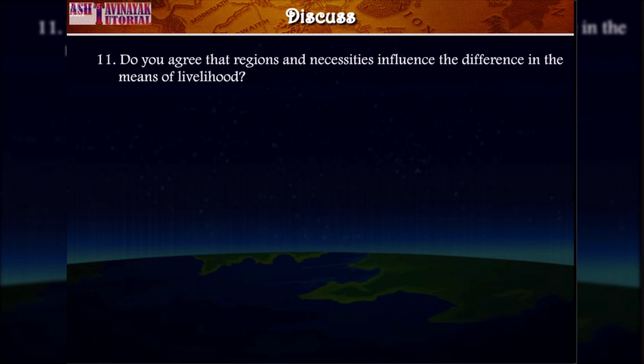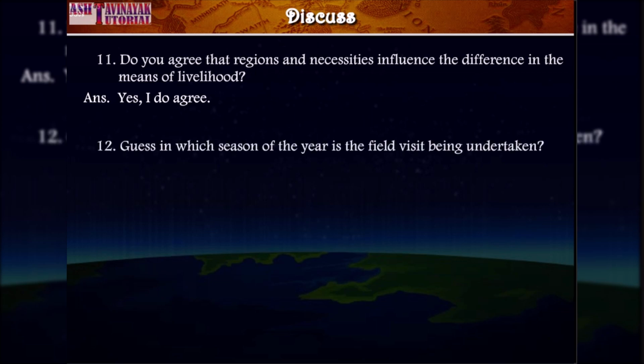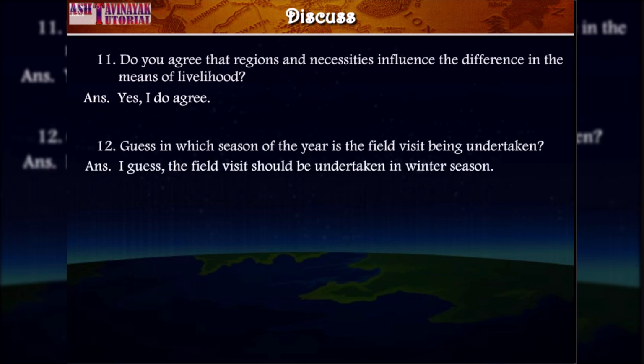Do you agree that regions and necessities influence the difference in the means of livelihood? Answer. Yes, I do agree. Question 12. Guess in which season of the year is the field visit being undertaken? Answer. I guess the field visit should be undertaken in winter season.